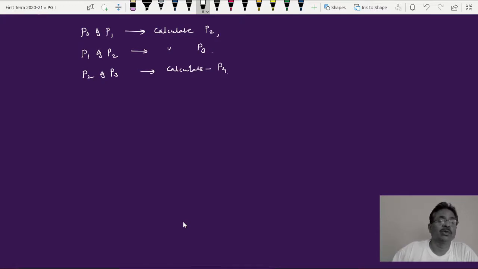Fourth, now let's go to the fifth one. They are not difficult to understand. Once we go step by step, each and every step, how differentiation has been carried out, how terms have been adjusted, it is not at all difficult to get this type of recurrence relation which connects 3 successive Legendre polynomials. That means P0, P1 and P2. If I know P1 and P2, then P3 can be calculated, and likewise all polynomials can be calculated using this recurrence relation. So this is important from the examination point of view.